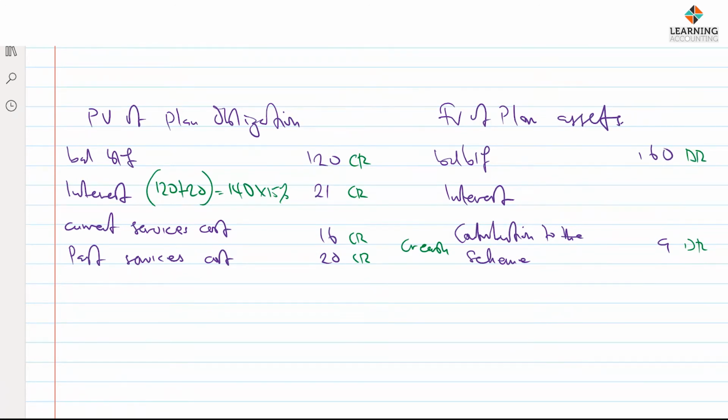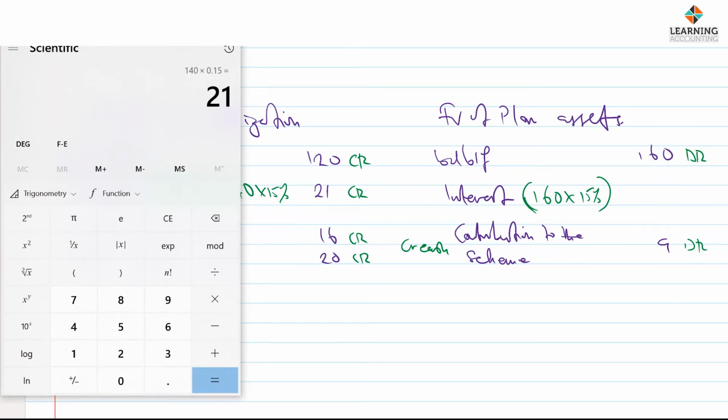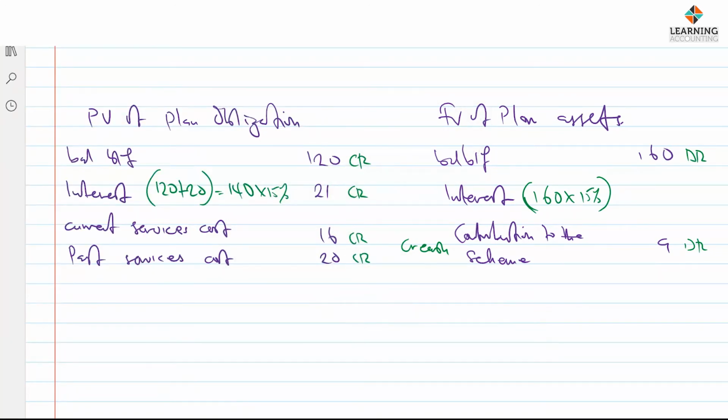We're going to do the same calculation here. We have 160 times 15%. Let me get my calculator. 160 times 15%, that gives us 24. So we have 24 here, and 24 here is a debit item because it's increasing our plan asset. The corresponding entry goes to the profit or loss as well. Okay, then we have benefit paid.